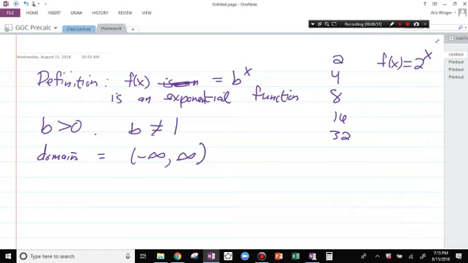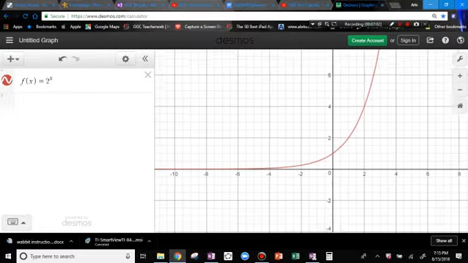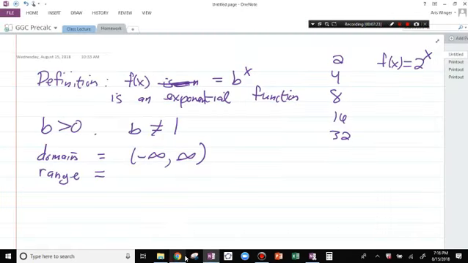When I talk about the range, the range is about the y-coordinate. How low does this go, and how high? It won't go below 0. It goes up to infinity. The range is 0 to infinity. Would I include the 0? Does it actually hit 0? No. 2 to any power is never going to be equal to 0. The range is 0 to infinity, not including the 0.